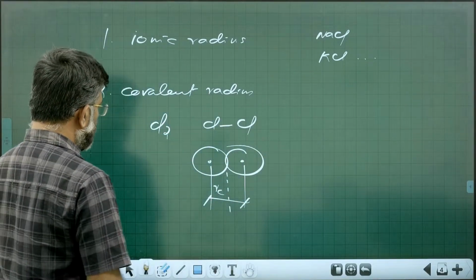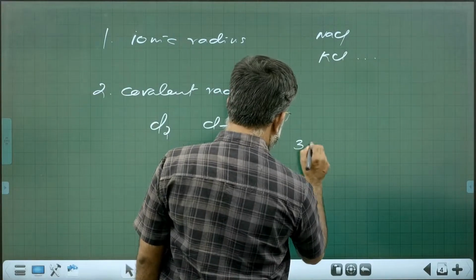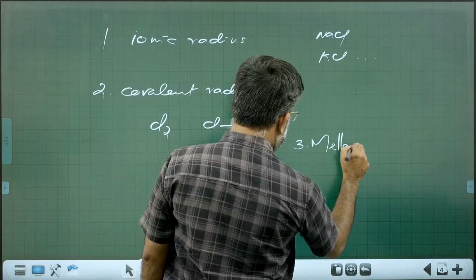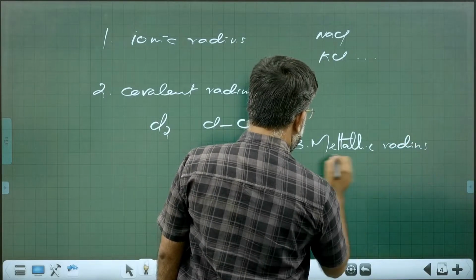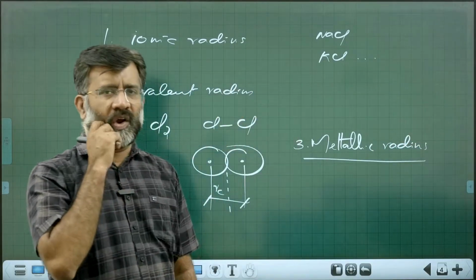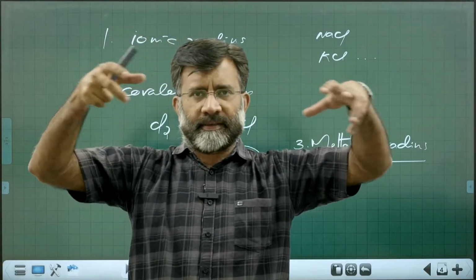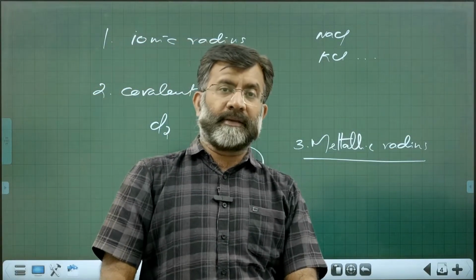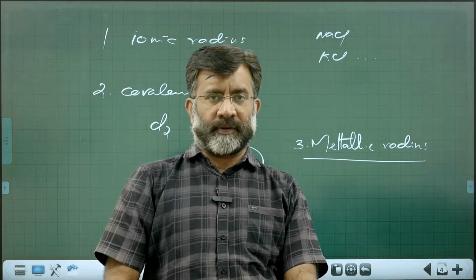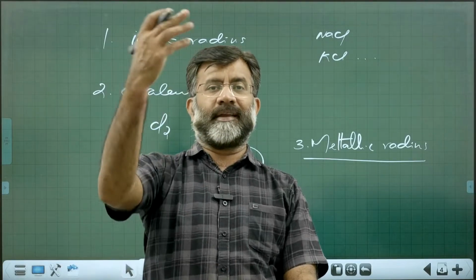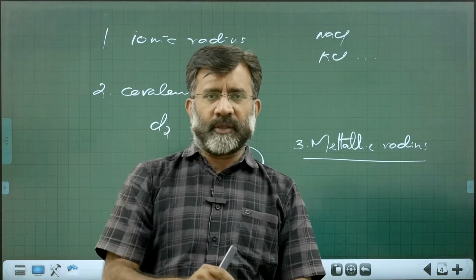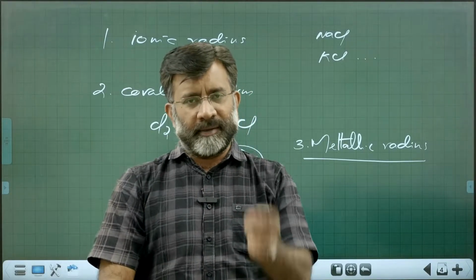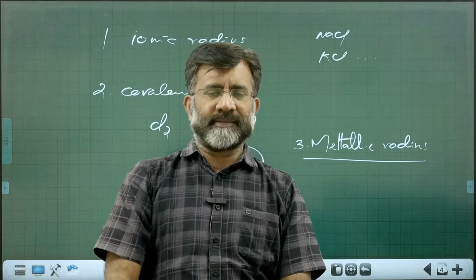Then there is another one, metallic radius. Metallic radius is meant for metals, for all metals where atoms are arranged in a crystallographic system. So for ionic substances you take ionic radius, for covalently bonded atoms giving their molecules you take covalent radius, and in metals we take metallic radius.